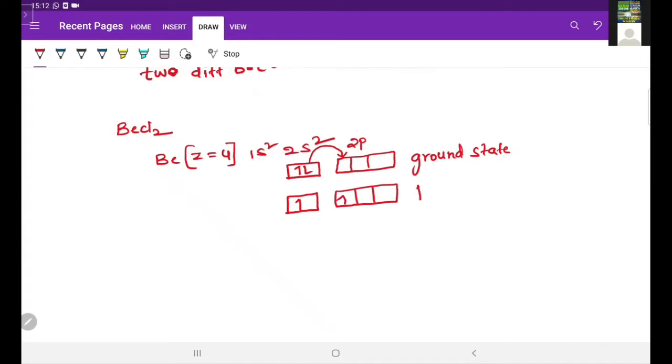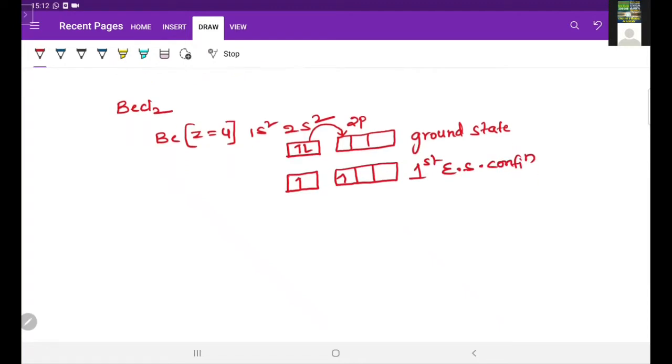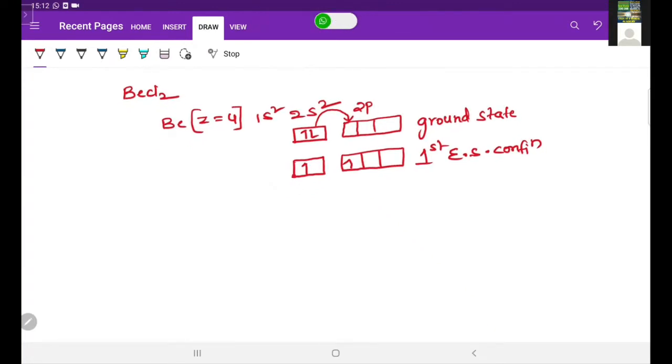This is the first excited state configuration of beryllium. Now the s orbital and the 2p orbital each have one electron, so these two form bonds with the p orbital of chlorine.